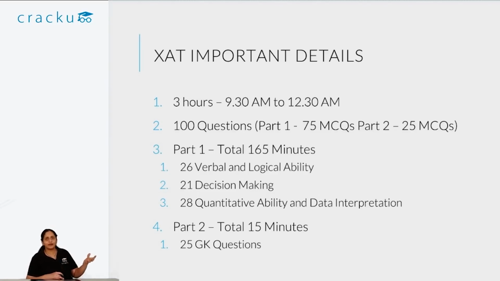In these 165 minutes, you have to do 75 questions of 3 sections. So you have 26 questions of verbal and logical ability, you have 21 questions of decision making, and you have 28 quantitative ability and data interpretation questions. So these are the 75 questions that you have to do over 165 minutes. And once that is done, you have a 15-minute part 2 test, which is only on GK. So the general knowledge test will be of 25 questions and you have 15 minutes to solve it.